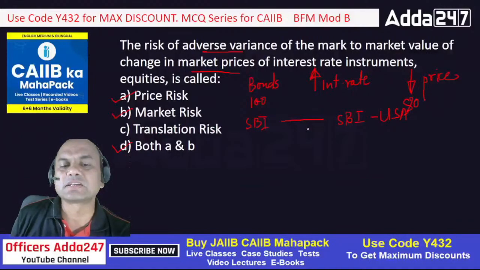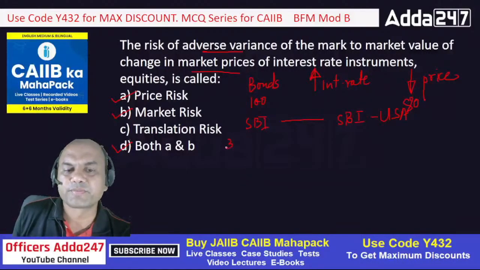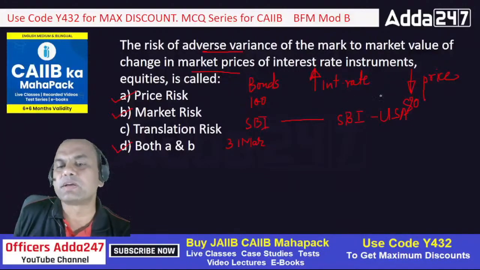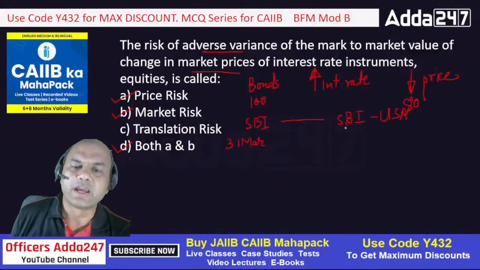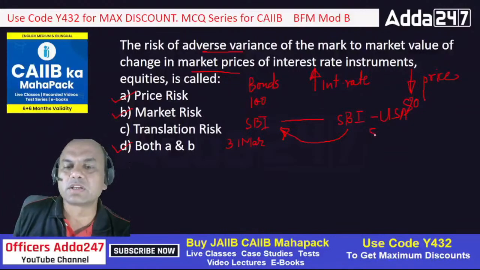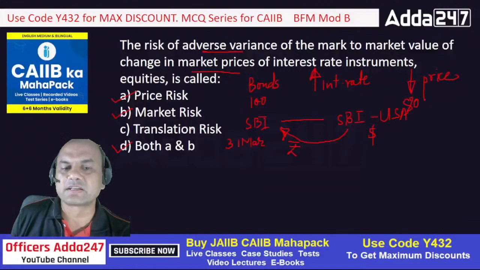So what is translation risk? On 31st March, SBI will take the complete balance sheet of SBI USA, all the cities and all the states, and translate it to rupees. It is in dollars, that will be translated to rupees, and that is known as translation risk.